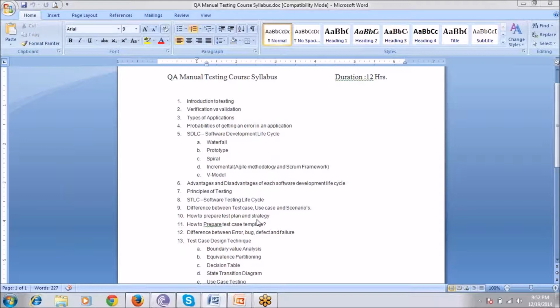Like if you are sitting in front of your system and you enter a value in the username field, enter the password, and click the login button, then if the credentials are valid, you can move to your dashboard section or my account section.